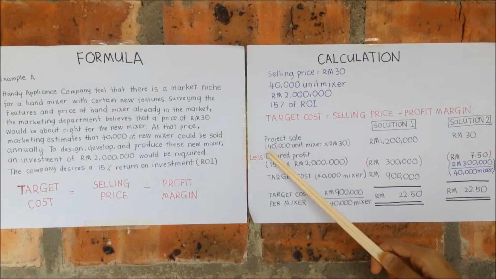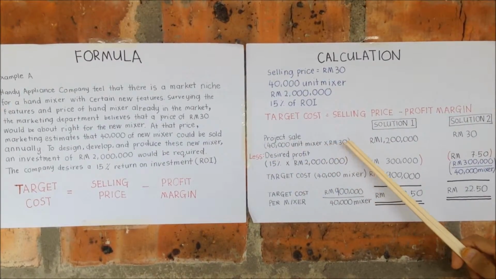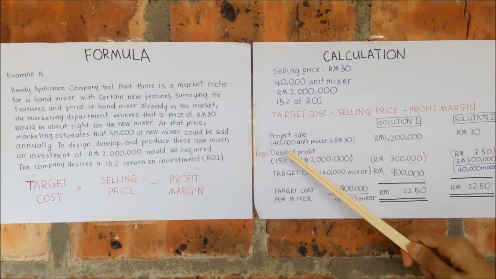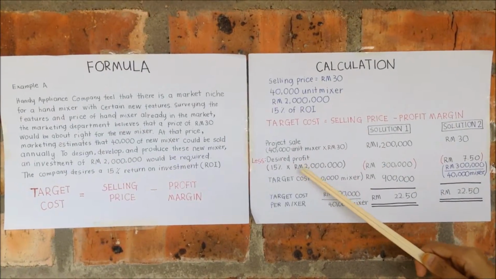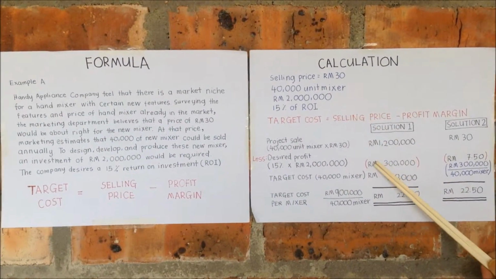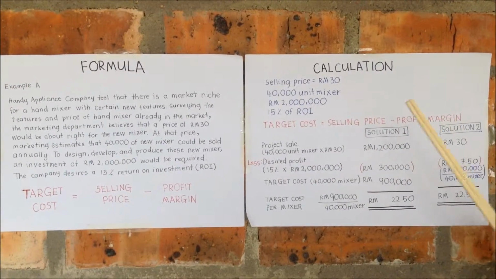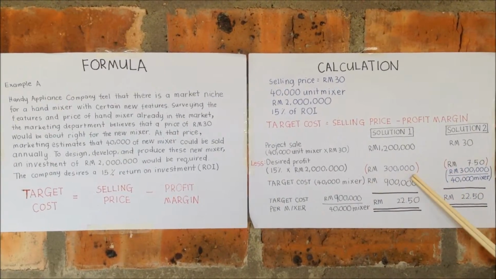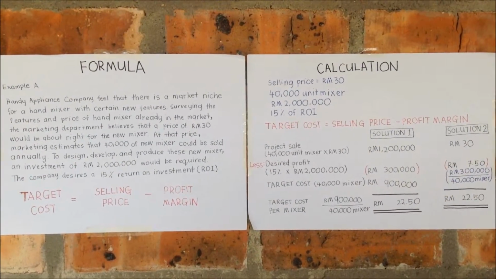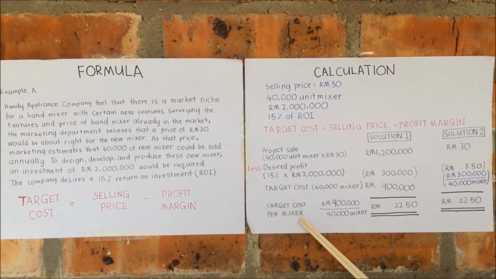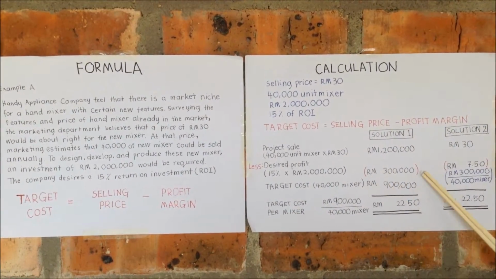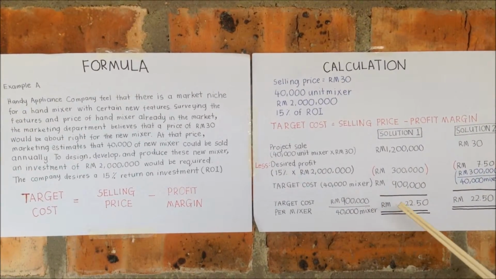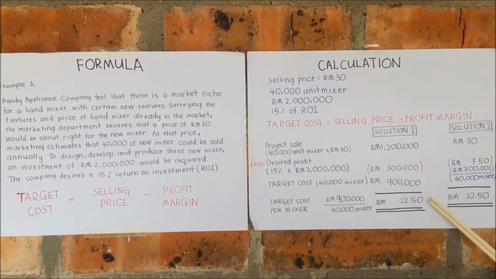Project sales: 40,000 units of mixture times RM30 will get 1.2 million. Less desired profit: 50% ROI times 2 million of investment will get RM300,000. Target cost of 40,000 units of mixture is RM900,000. But to get the target cost per unit of mixture, the total of 900,000 must be divided by 40,000 units of mixture, which will get RM22.50.